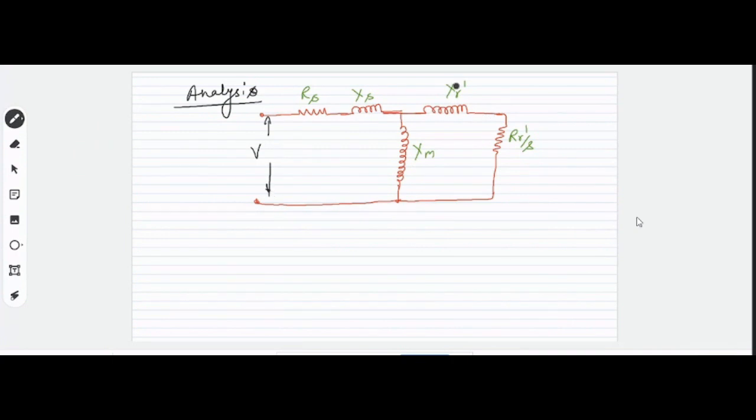Why are we calling XR dash and RR dash the stator side referred values? Because we know there is no electrical connection between the stator and the rotor windings, although we have considered this for the simplification of the process, right? Because of that only, they are the rotor side values referred to the stator side, right?